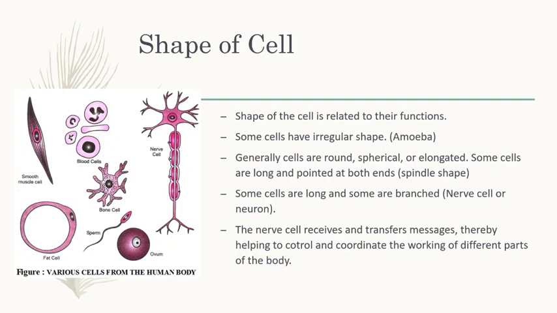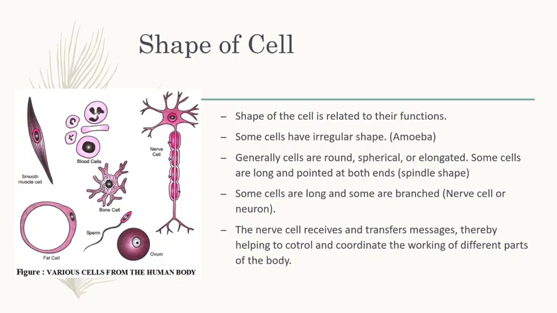The next one is the function of nerve cell. We already studied the nerve cell. The shape of nerve cell or neuron cell is branched, the long branched nerve cell. So, what is the function of nerve cell?